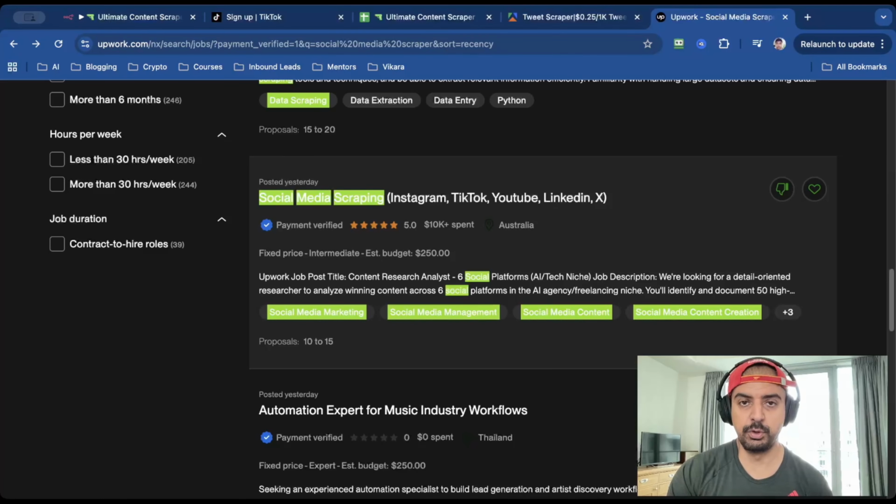So you have unlimited viral content on any platform, but how can you monetize this and find clients willing to pay for it? Well, let me show you. Head over to my favorite platform, which is Upwork.com. This is a freelancer platform and clients are willing to spend good money for skills just like this. So I've done a search for social media scraping, and this job here piqued my interest because they want a social media scraping expert for Instagram, TikTok, YouTube, LinkedIn, and X, which is literally everything that I've shown you inside of this automation. You can actually replace Reddit with LinkedIn because Apify does have plenty of LinkedIn scrapers.